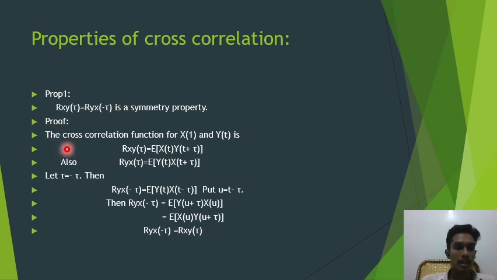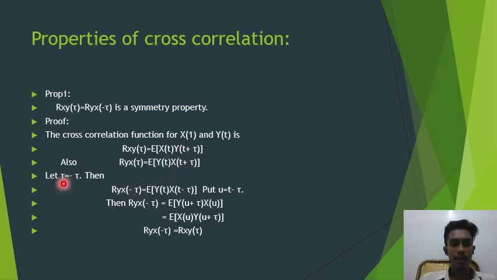Proof: the cross correlation function of x of t and y of t, Rxy of tau, is equal to the expectation of x of t into y of t plus tau. In autocorrelation we take x in both places, but this is cross correlation, hence we take two different random processes, x and y. Hence we took this equation. And Ryx of tau means y comes first and x is shifted: Ryx of tau is E of y of t into x of t plus tau.